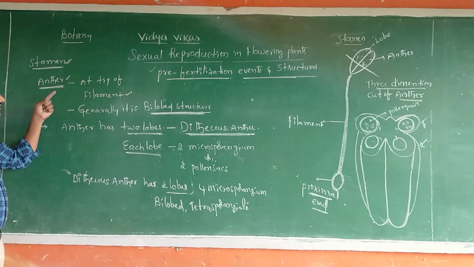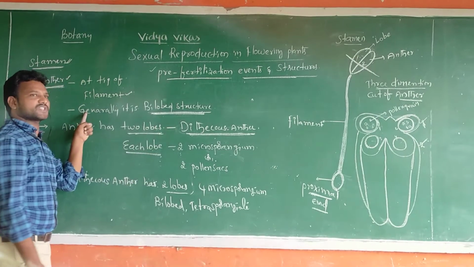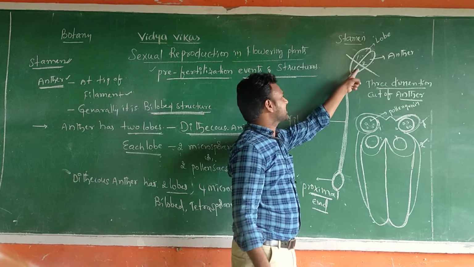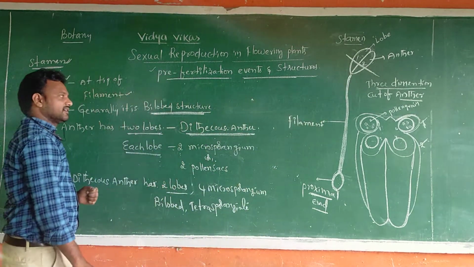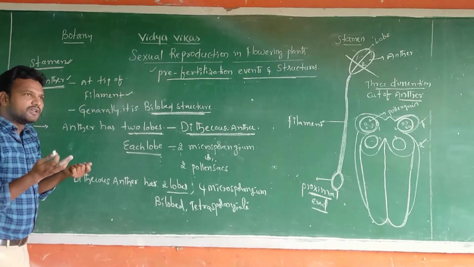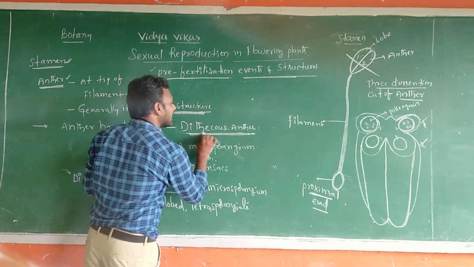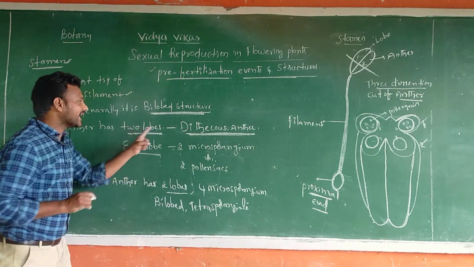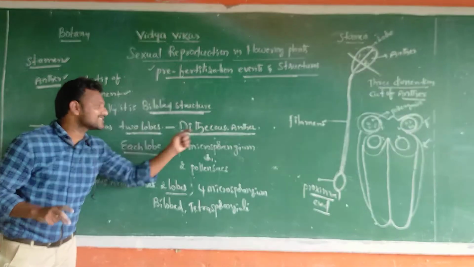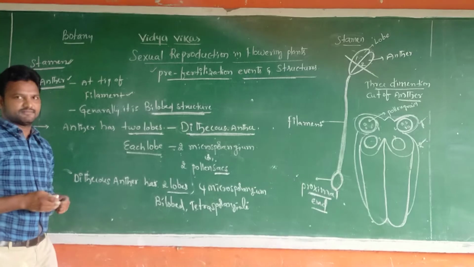Generally, an anther is a bilobed structure, which means two lobes are present. You take any anther, it contains two lobes. That's why this is called a dithecous anther. Di means two. Theca means sac. Sac is nothing but a bag.